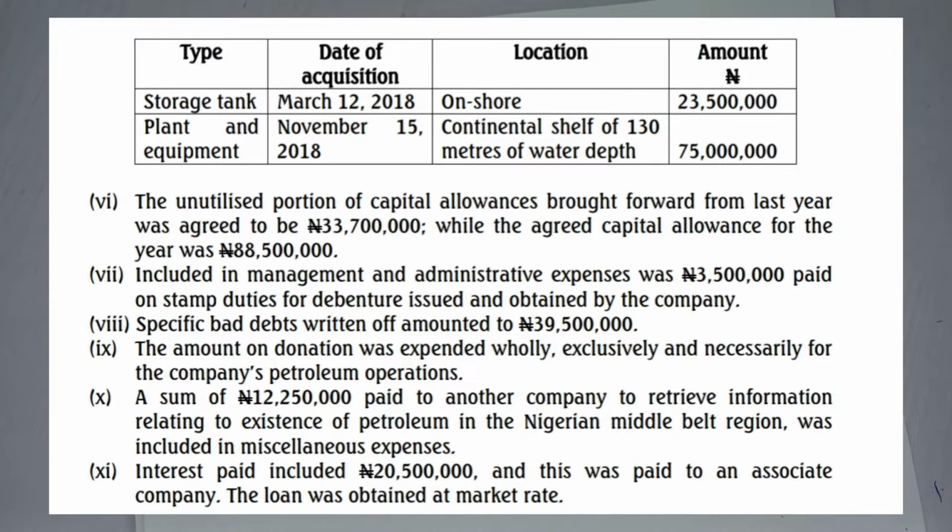Okay. So interest paid included 20,500,000, and this was paid to an associate company. And that associate company means it was a related party. So it means that it has been influenced. Then they further said the loan was obtained at market rate. So you allow it because it is at market rate. It's an arm's length transaction. Exactly. It's not related party.